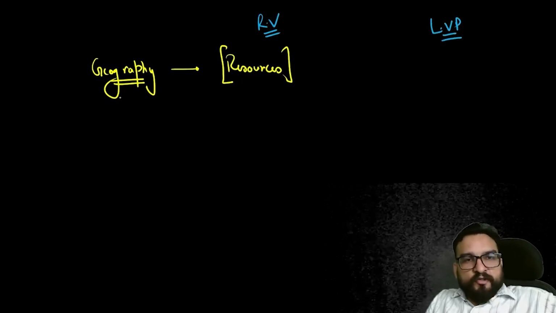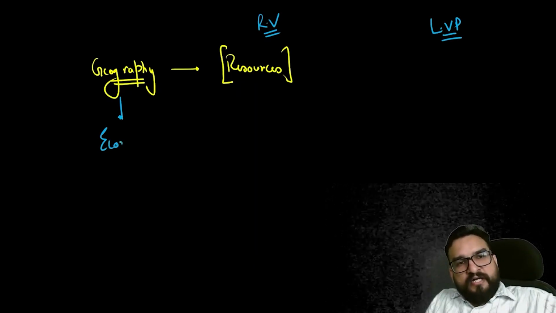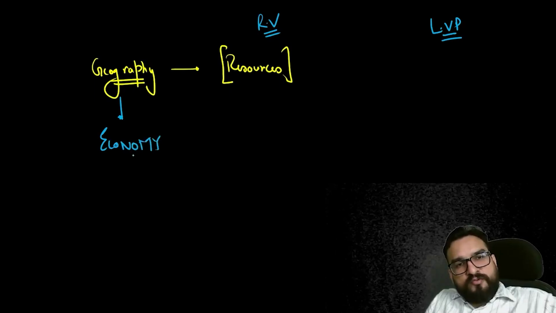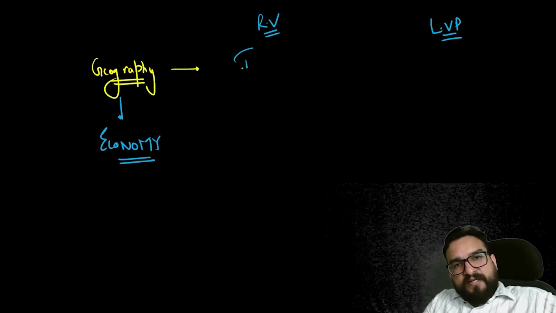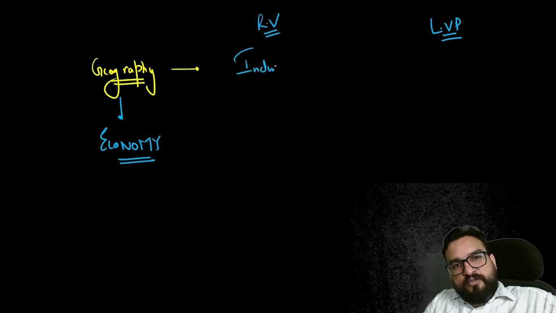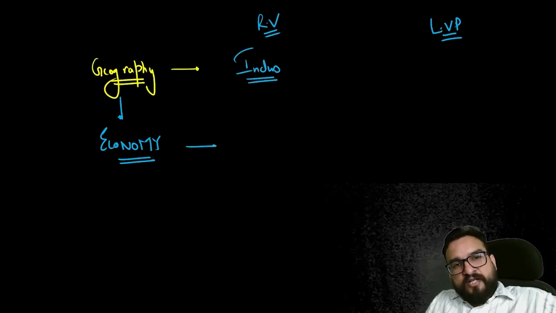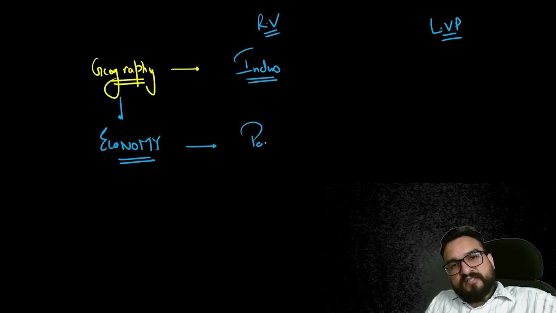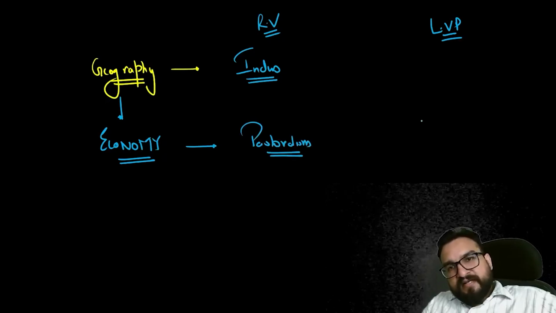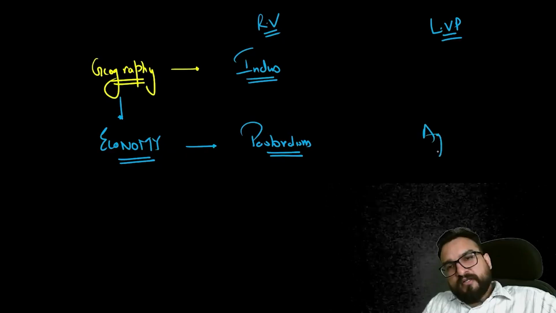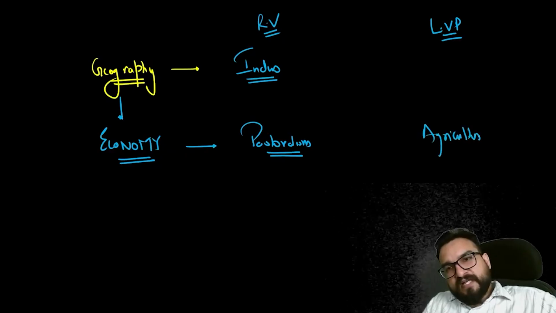Okay. Now geography will give rise to the kind of economy they will pursue. When the geography was in this Indus Sindhu region, Sapta Sindhu region, the economy they were pursuing was pastoralism. And in the later Vedic age, the dominant economy was agriculture.